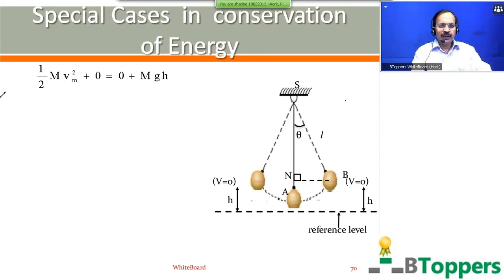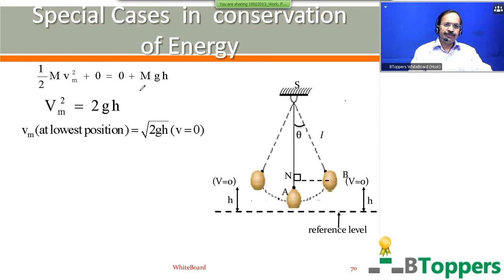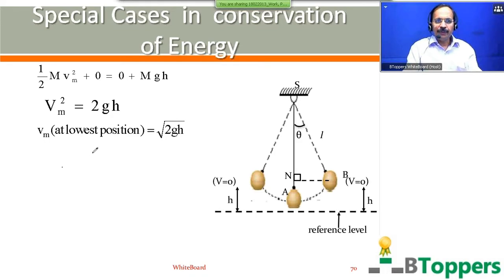That is equal to total mechanical energy at the highest position, which is equal to kinetic energy at the highest position plus potential energy at the highest position. Kinetic energy at the highest position I have taken as 0. Potential energy at the highest position is equal to mgh, where h is the vertical height above the lowest position. From this you can write v_m squared equals 2gh. So the maximum velocity of the bob at the lowest position is root of 2gh. I have written the velocity at the lowest position as v subscript m, which means it is the maximum speed during the oscillations.